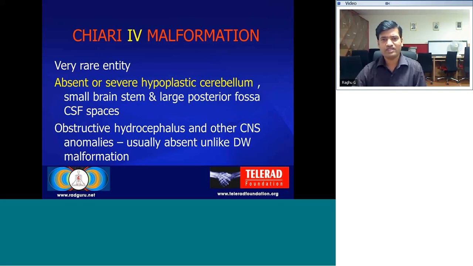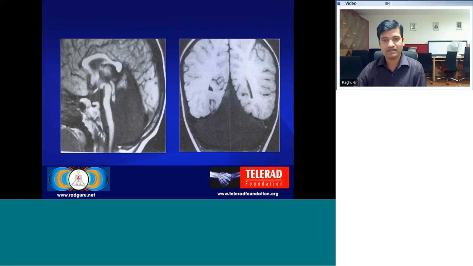Coming to the Chiari IV malformation, it's a very rare entity. It is with absence or severe hypoplasia of the cerebellum, and there is a small brainstem and a large posterior fossa, unlike other Chiari malformations. But in this large posterior fossa, it can be differentiated from Dandy-Walker malformation in that there is no obstructive hydrocephalus or other CNS anomalies.